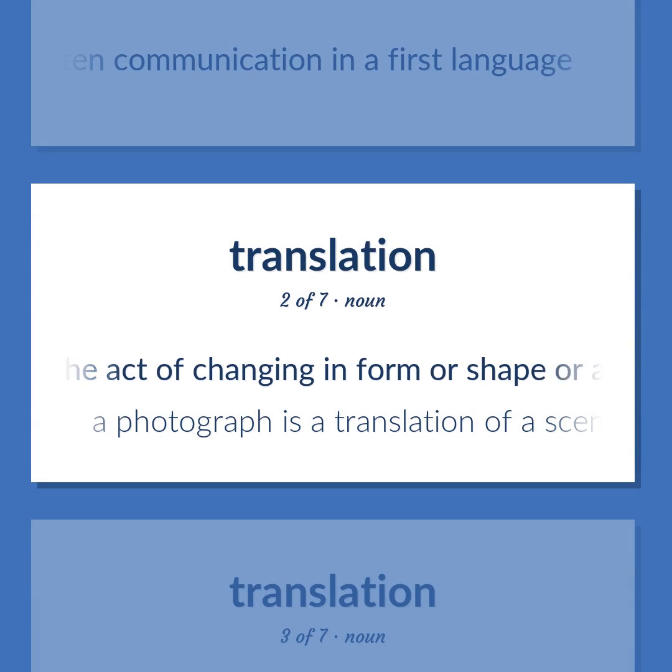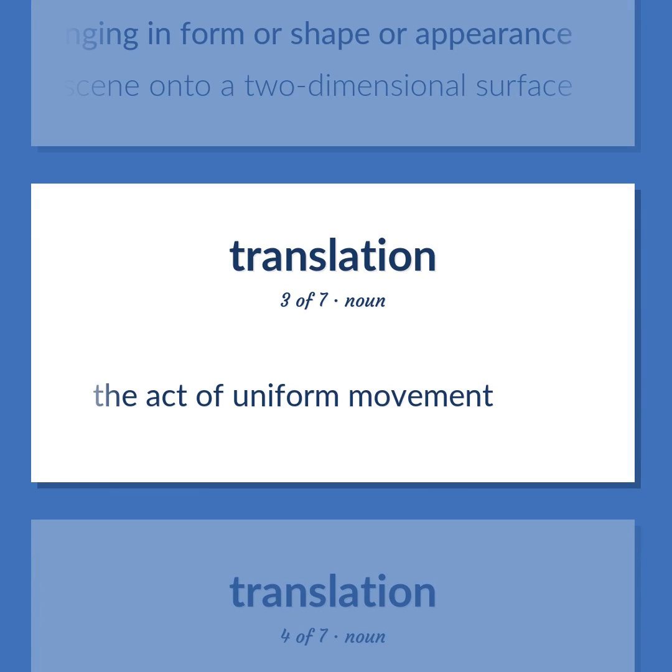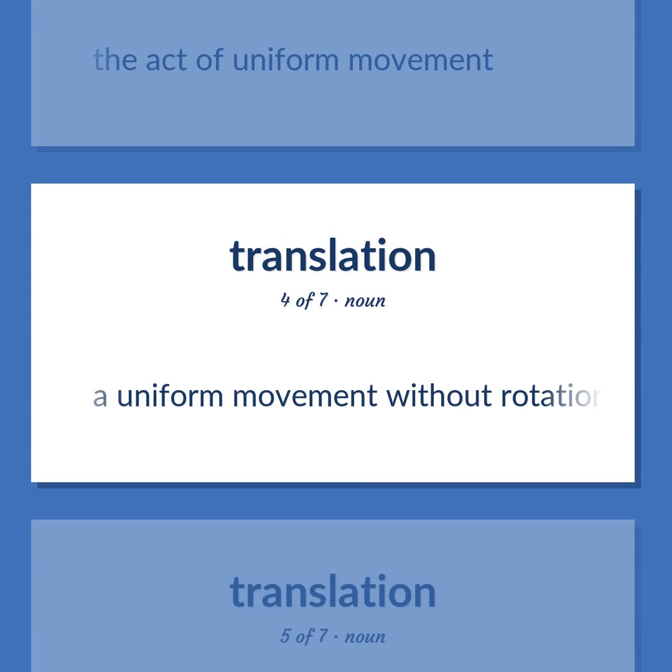The act of changing in form or shape or appearance. A photograph is a translation of a scene onto a two-dimensional surface. The act of uniform movement. A uniform movement without rotation.